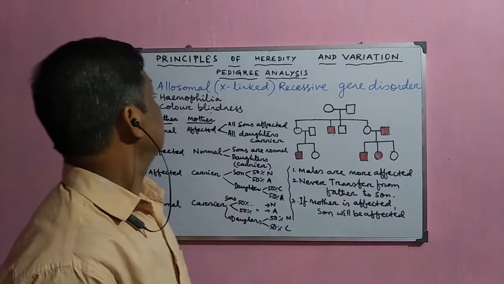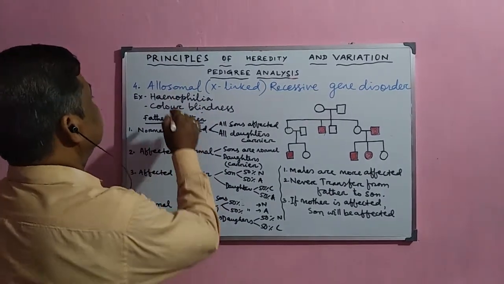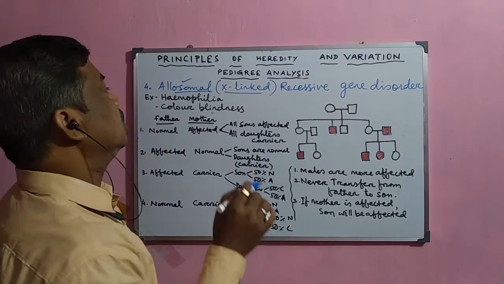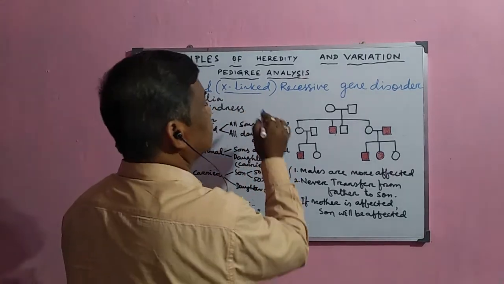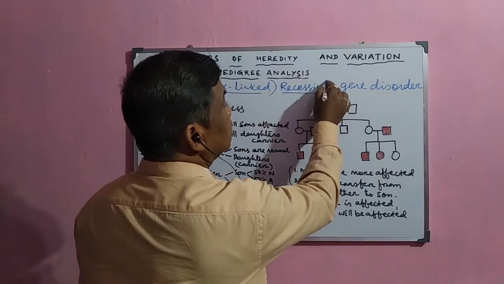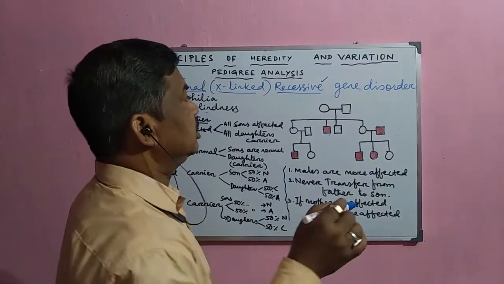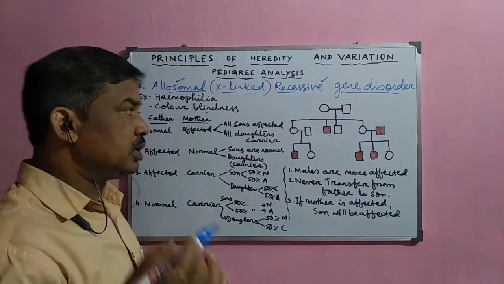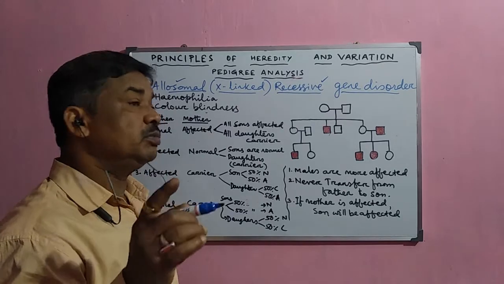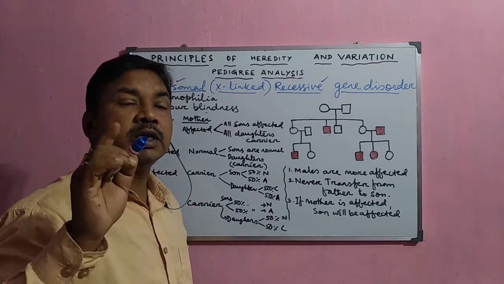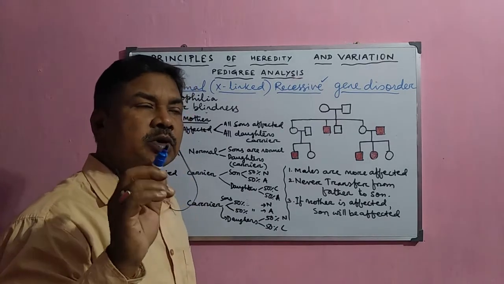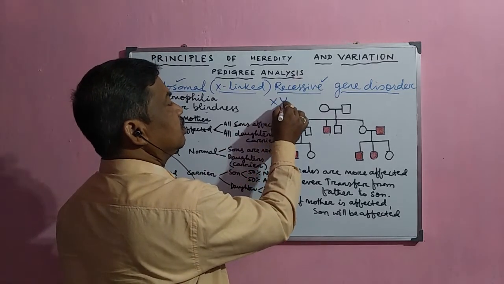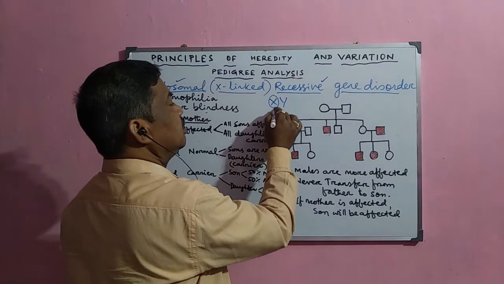Now, when the defective gene is allosomal, present in the X chromosome, it is called X-linked, and if it is recessive, not dominant, then this disorder is transmitted in a different way. A recessive gene is expressed in females only in the homozygous recessive condition, but in the male it is on the X chromosome and there is only one chromosome.